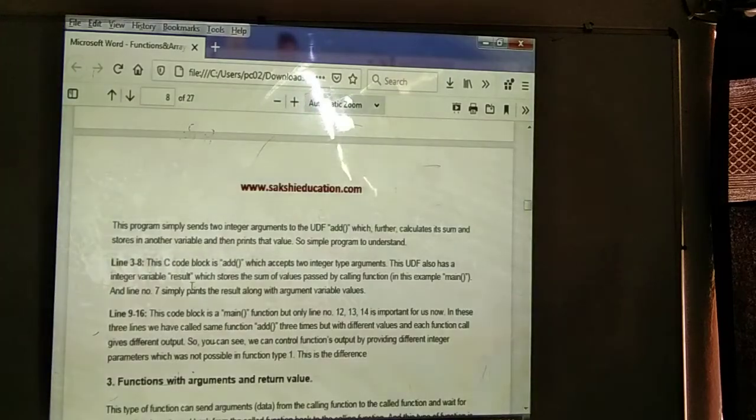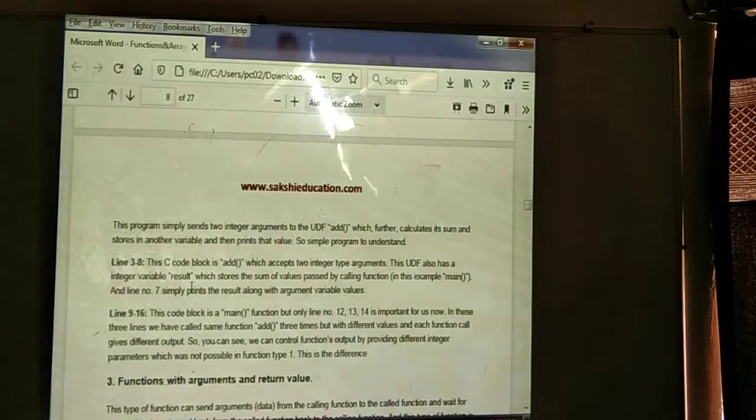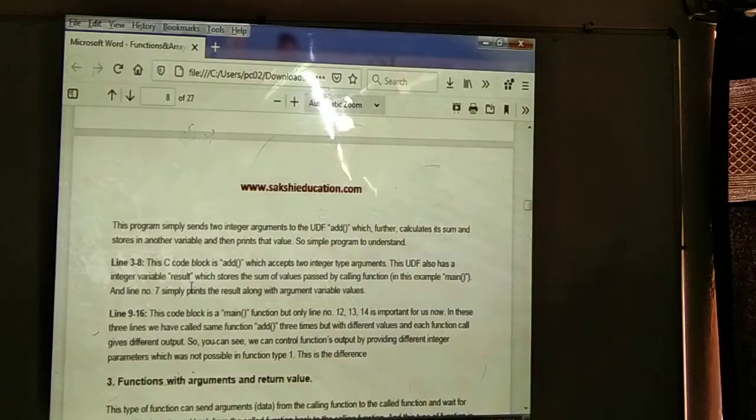Next we can see the source code explanation. This simply sends 2 integer arguments. Means here we are passing how many parameters? 2 parameters, which further calculate the sum. Means we calculate the sum, store the value in another variable and print the value also. Next, lines 3 to 8, we declare the add function. This one is a user defined function. This user defined function has 2 integer values and an integer variable, result, which stores the sum of the values sent by the calling function.